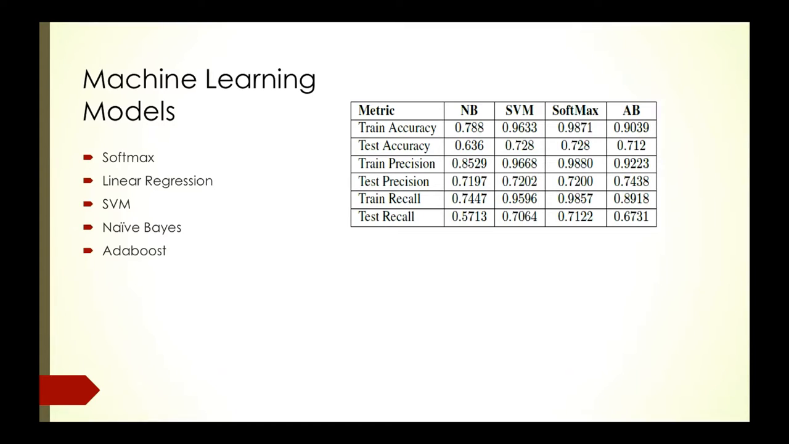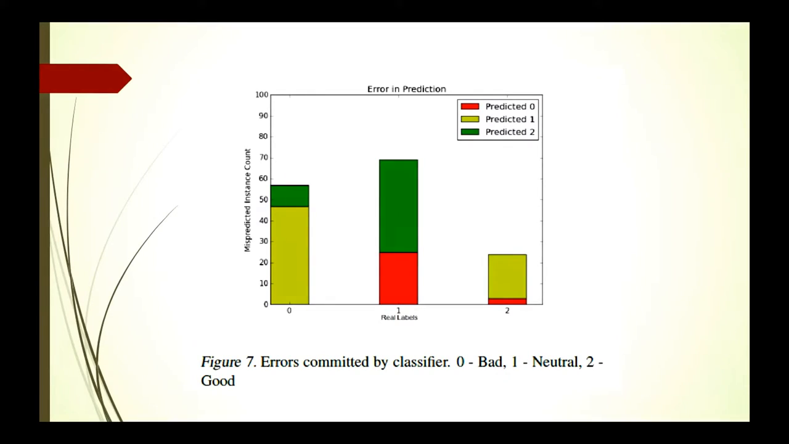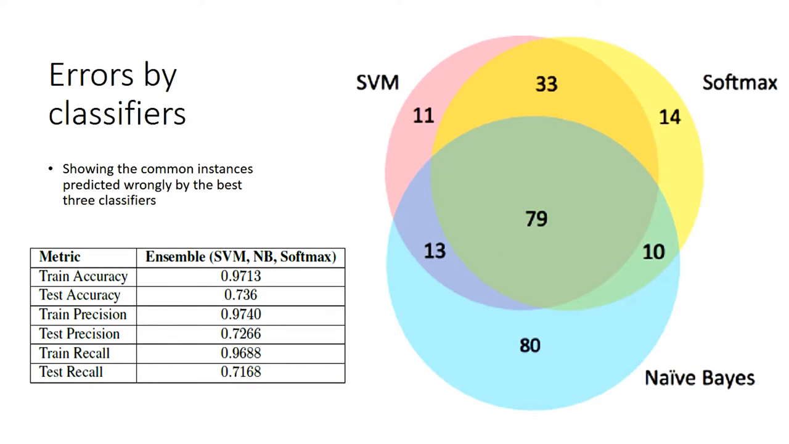The next classifier we tried was AdaBoost. With 400 multinomial naive Bayes classifiers and a learning rate of 1, we got an accuracy of 71.2% with the higher test precision than others. Upon analyzing the errors, we found that the classifiers were least confident in predicting the neutral reviews. The following diagram shows the distribution in the errors of the 3 classifiers used by us.